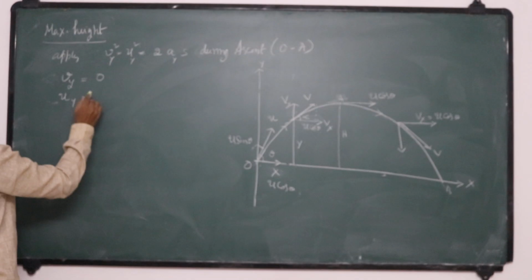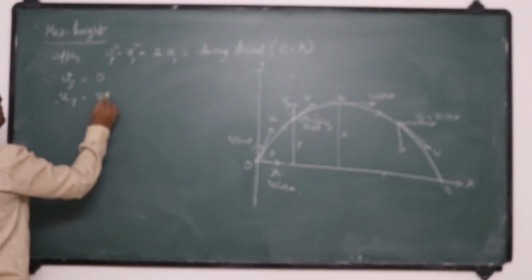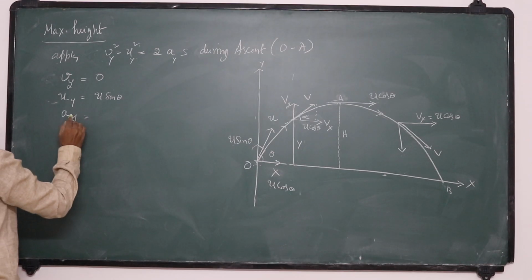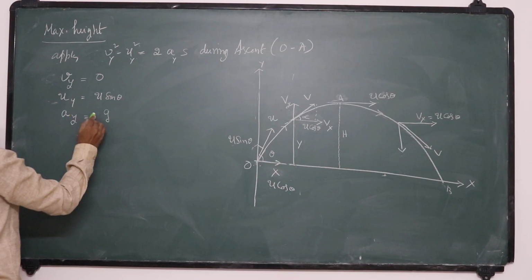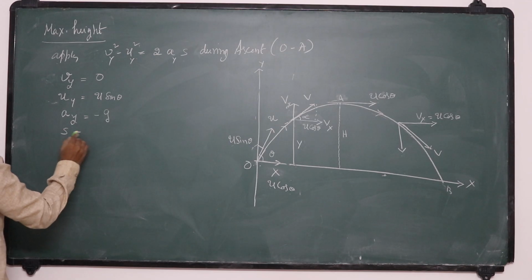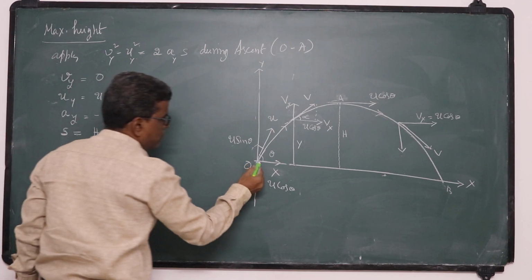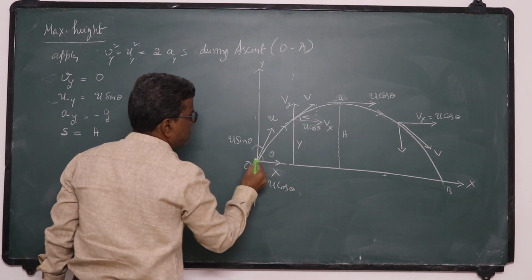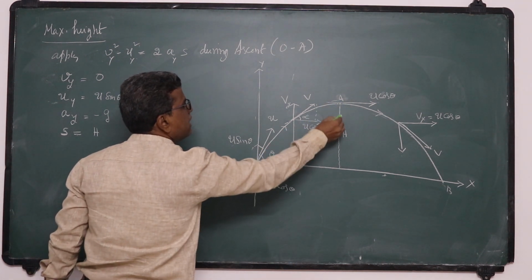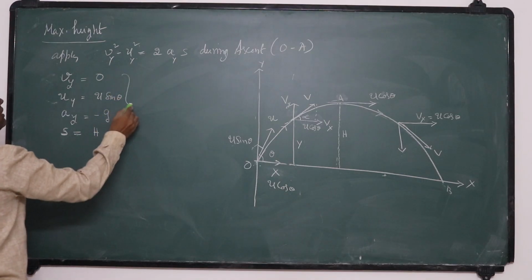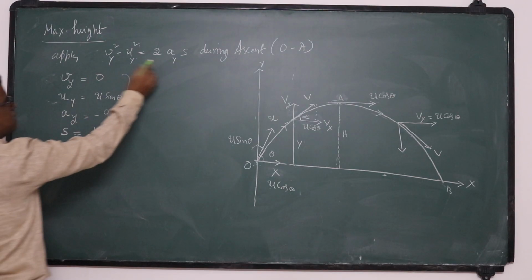What is initial velocity in vertical direction? U sin theta. What is acceleration? Since it is rising up, its acceleration is minus g. What is the displacement in vertical direction? From here to here, the vertical displacement is h. So I want h. Substitute these values in this expression.